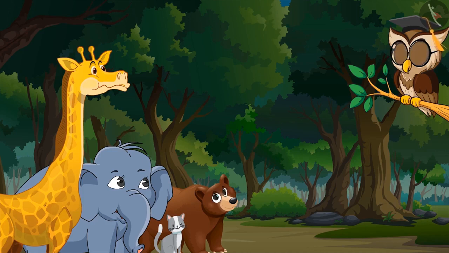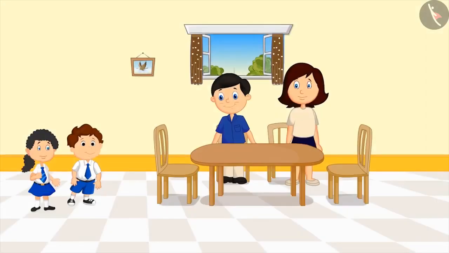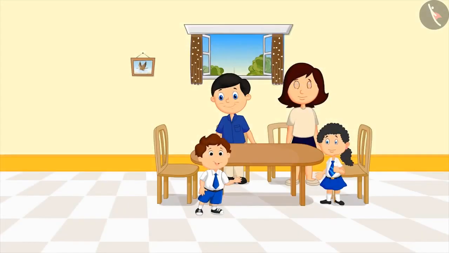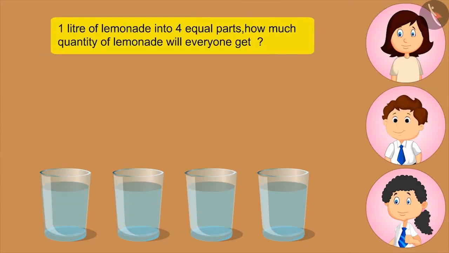Okay. I will recite a story to all of you. Pinky and Bholu live in the village with their parents. Pinky and Bholu got very thirsty while returning from school. Mom, I'm very thirsty. Okay, I'll make lemonade for everyone. We will also help you in making lemonade. Mother makes 1 liter of lemonade with the help of Bholu and Pinky and fills it in 4 glasses.